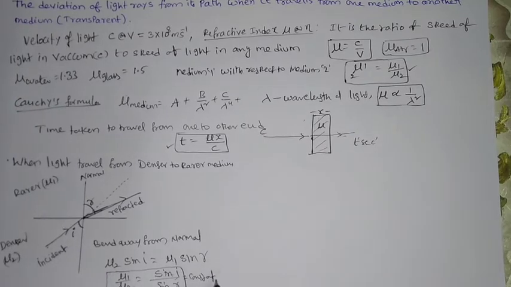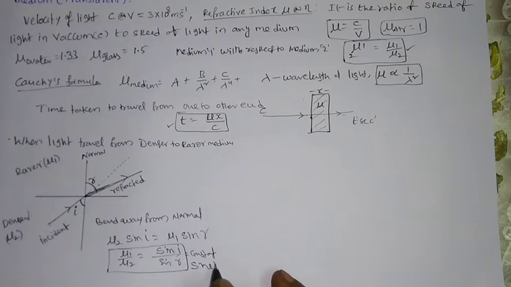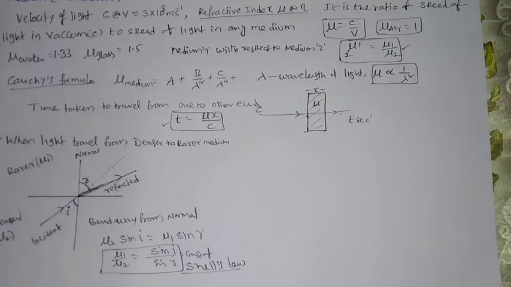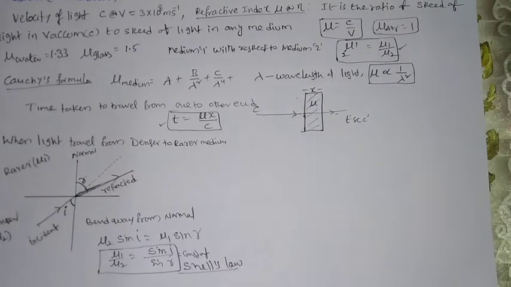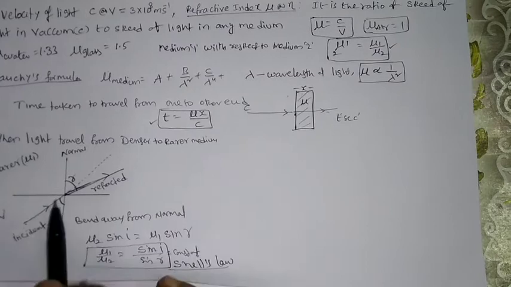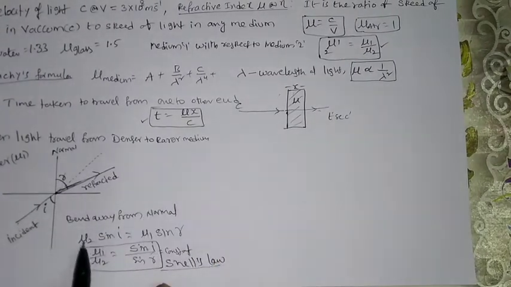This law you can call Snell's law. Okay, this is the first point: when the light travels from denser medium to rarer medium, it will bend away from the normal, and here you can apply Snell's law.